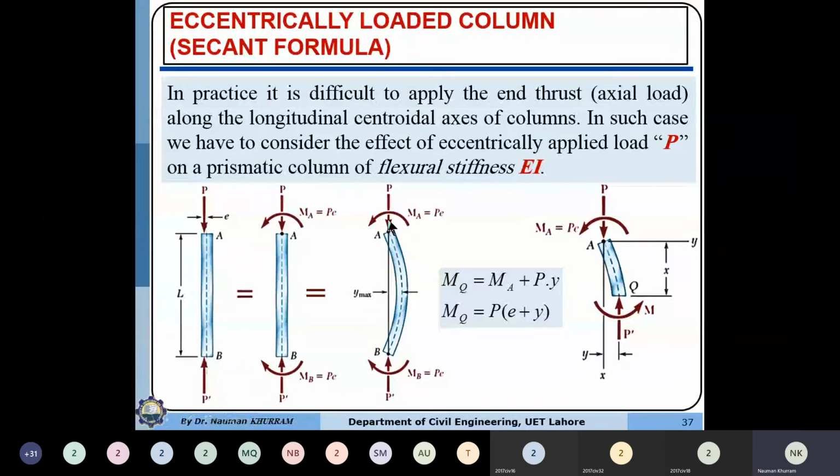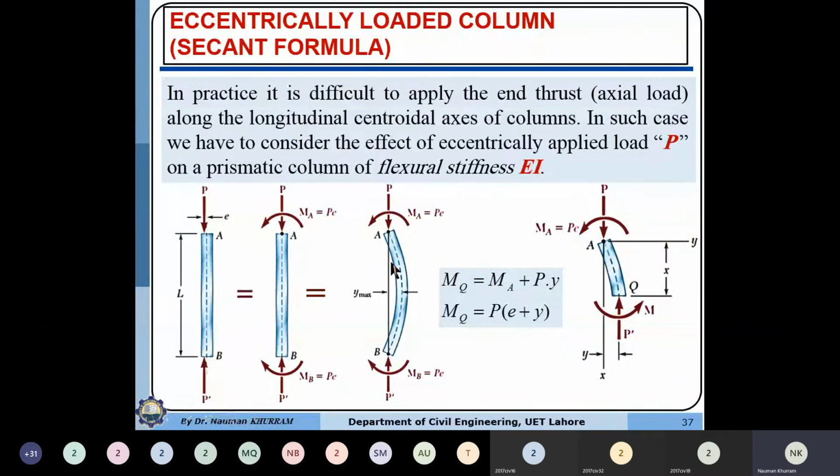Now if we increase the load, the column will deflect in the lateral direction due to the combined effect of the moment and P. As the column approaches the critical load and we keep increasing the load, it will deflect laterally. The deflection y will be maximum at the center, and at any point the deflection will be equal to y.